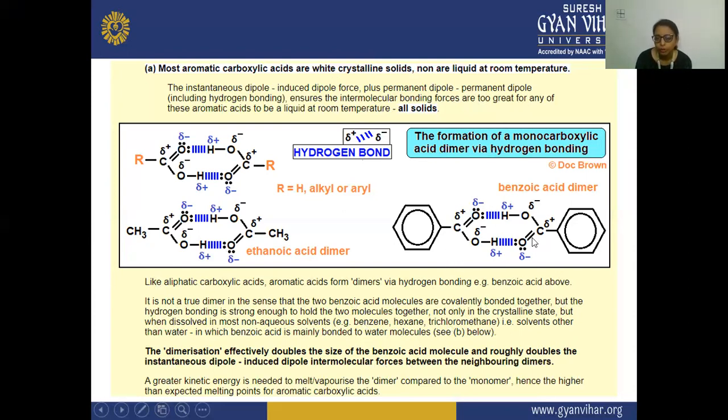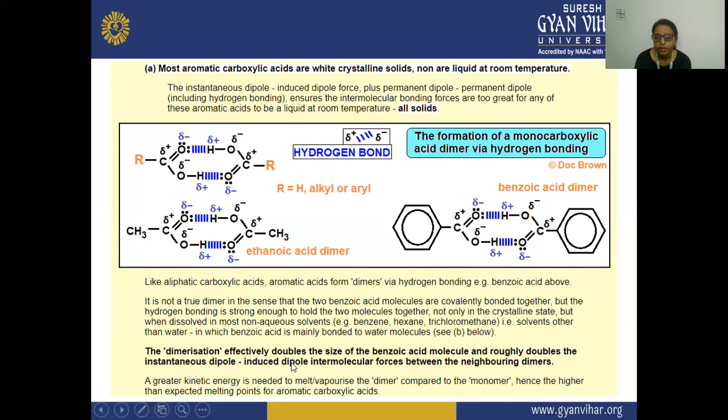It holds the two molecules together, not only in the crystalline state but also when dissolved in organic solvents like benzene, hexane and trichloromethane.